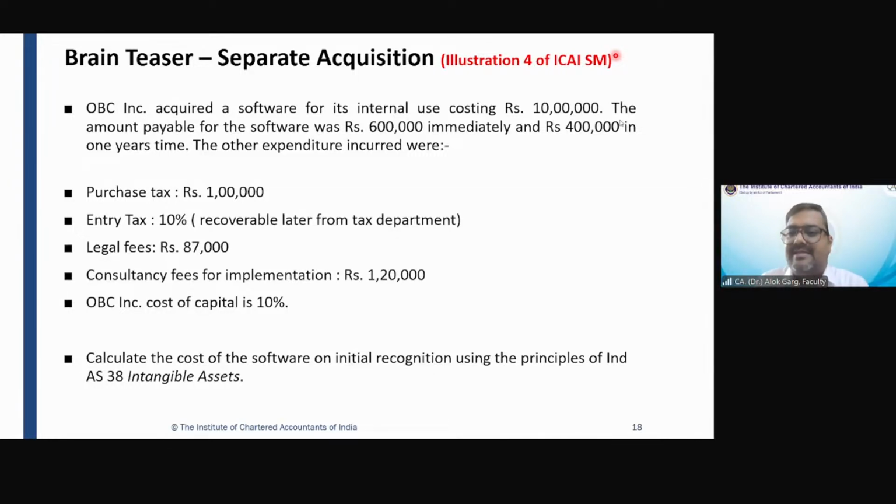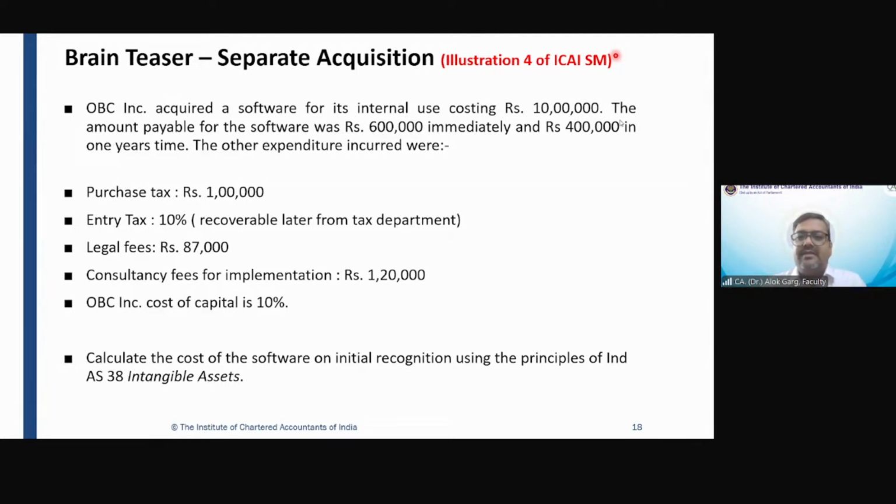And hence he is charging me for the purpose of interest, not for the purpose of that software, because he is giving me a credit facility for 6 months. So the standard says that the total consideration payable minus cash price equivalent has to be recognized as interest, not as your intangible asset. Same concept which we have covered in Ind AS 16.